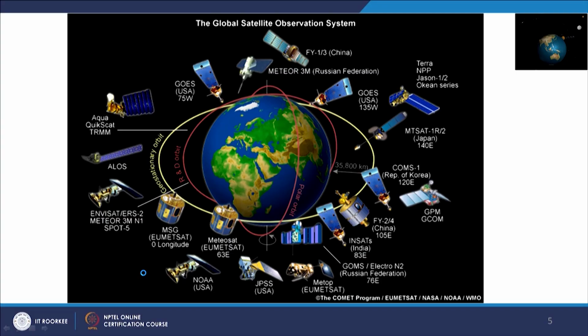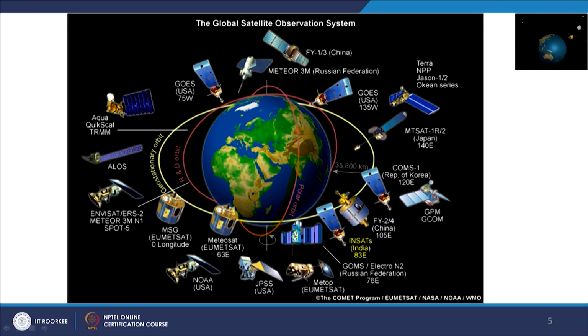So the different platforms are there at different heights to cover the various parts of the earth. And as you know that there are hundreds of satellites orbiting at different depths in space, and there are the satellites which we will be focusing on, as I have already mentioned, near polar orbiting satellites, which are shown in these red color orbits. There are satellites which are geostationary satellites, which are shown here, like INSAT series of India. These are the geostationary satellites.